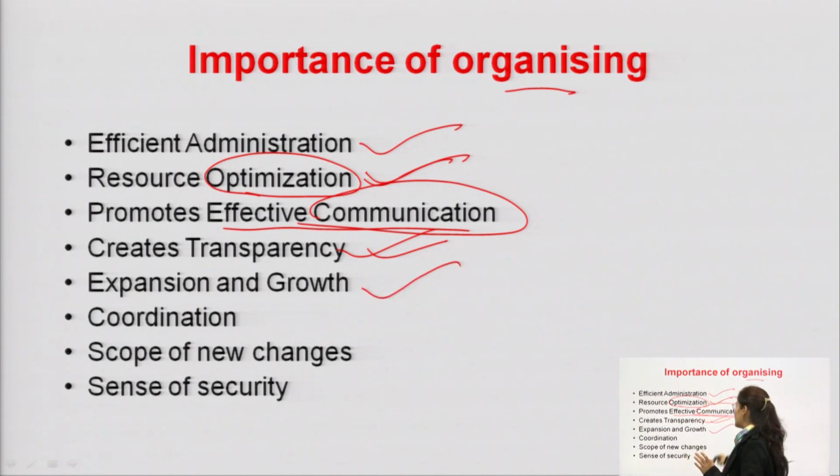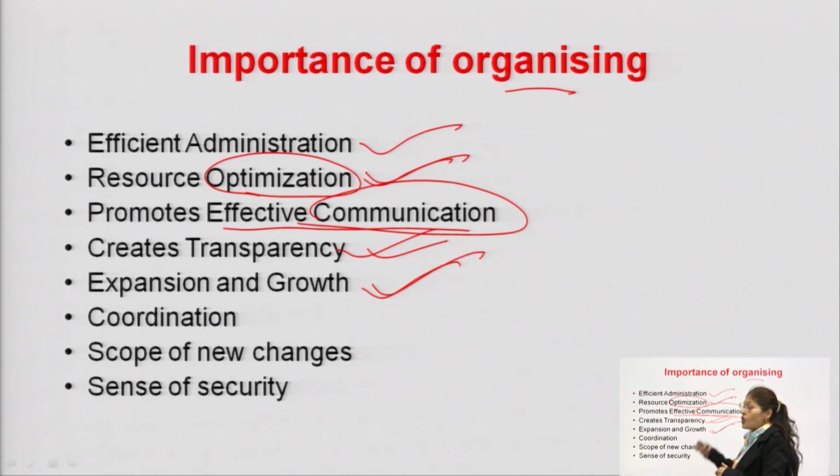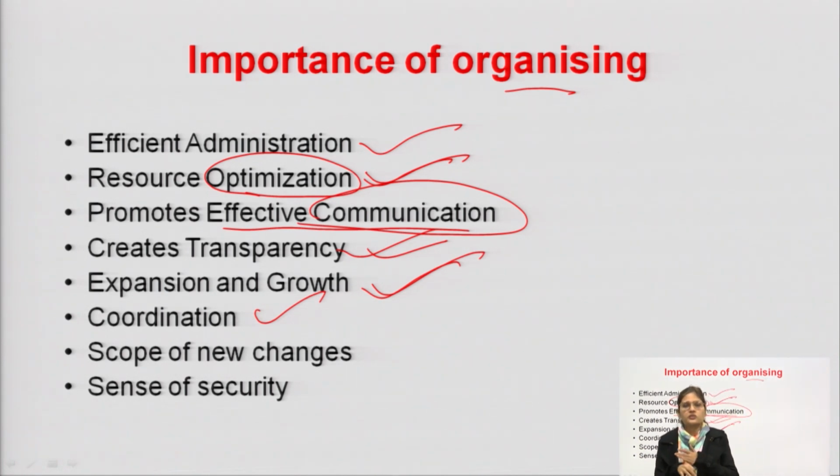Next one is expansion and growth. If organizing is done in the organization properly, then obviously they can think of some different changes, like making a new branch of their organization in a different geographical area, right? So if organizing is done for the current work properly, then only can they think of new expansion or growth of the organization. Next one is coordination. Obviously, if all the responsibility and authority is clear for the employees and for the manager, the coordination would be done in a better way.